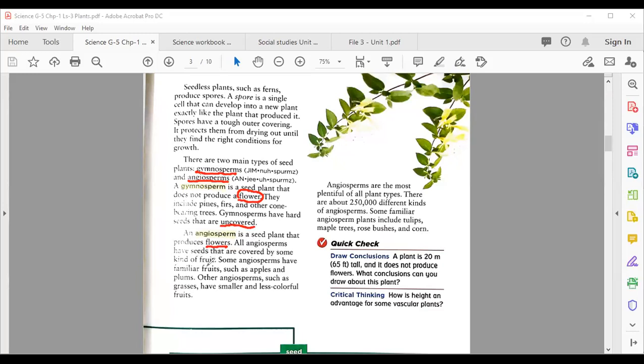Some angiosperms have familiar fruits such as apples. This is an example. Plums, these are examples. Other angiosperms such as grasses have smaller and less colorful fruits. So you know very well all about them.